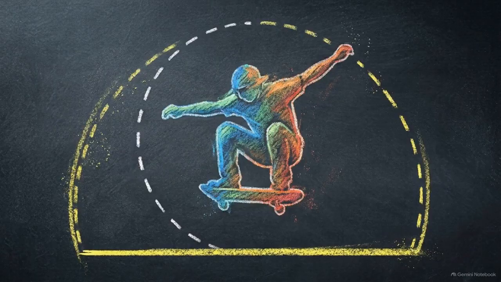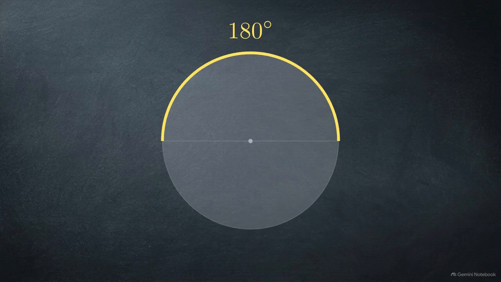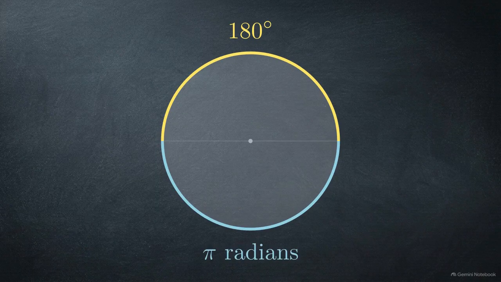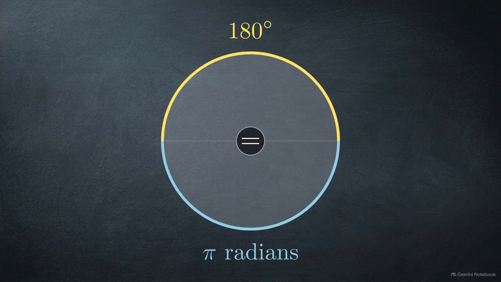Let's look back at that basic half turn, the one that creates a flat, straight angle. This diagram shows the direct translation. In our conventional human language, we call this straight half turn 180 degrees. In the natural language of the circle, we call it exactly pi radians. They are 2 different names for the exact same amount of turning.